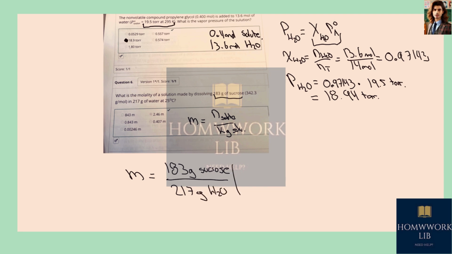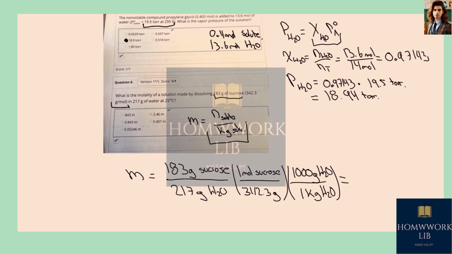And we're going to employ conversion factors to get to this formula. First of all, we know that each mole of sucrose corresponds to 342.3 grams, according to the molar mass of the compound. And we know that in 1000 grams of water, we're going to have 1 kilogram of water.